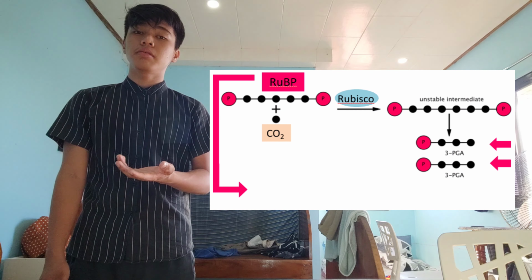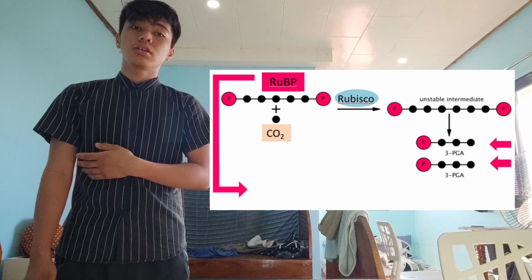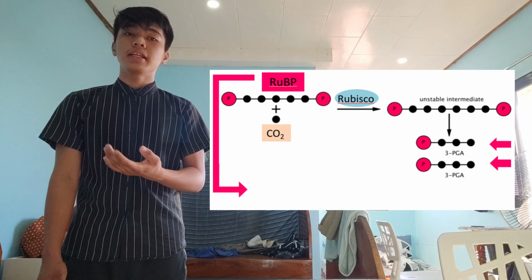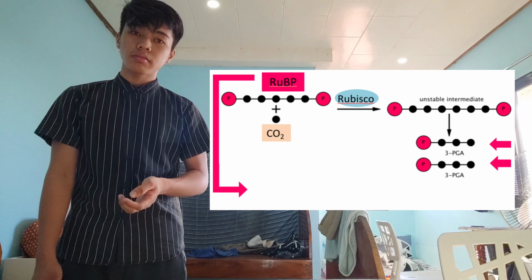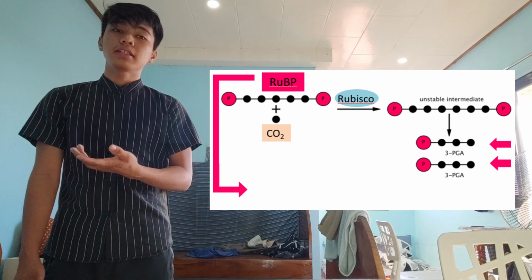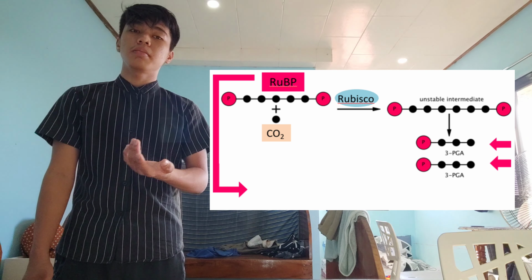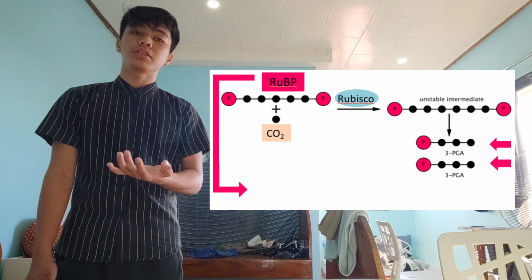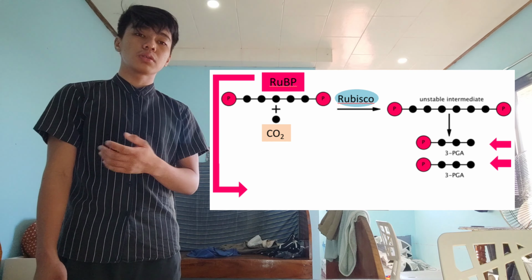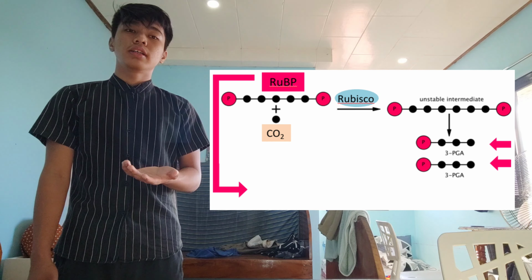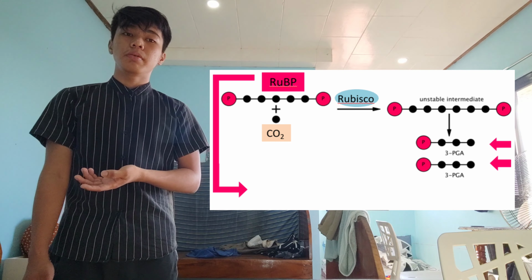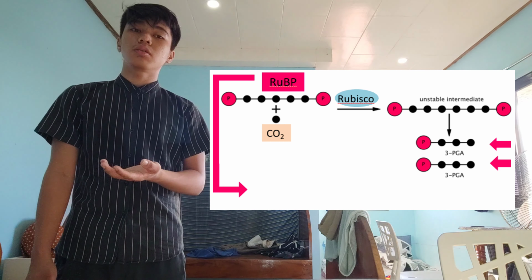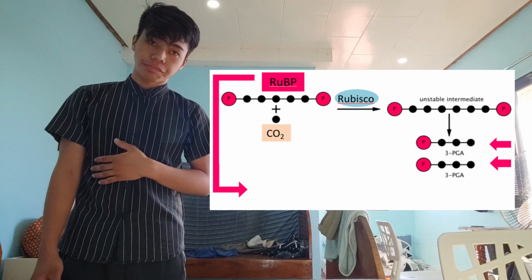The Calvin cycle starts with RuBP molecules, or ribulose biphosphate molecules, and carbon dioxide molecules. An enzyme called Rubisco combines them into an unstable intermediate. This is the reason plants take in carbon dioxide to start the Calvin cycle and begin the conversion of RuBP into glucose. RuBP is the starting molecule and ending molecule of the Calvin cycle. It will be remade at the end of the cycle so that the cycle can begin again.